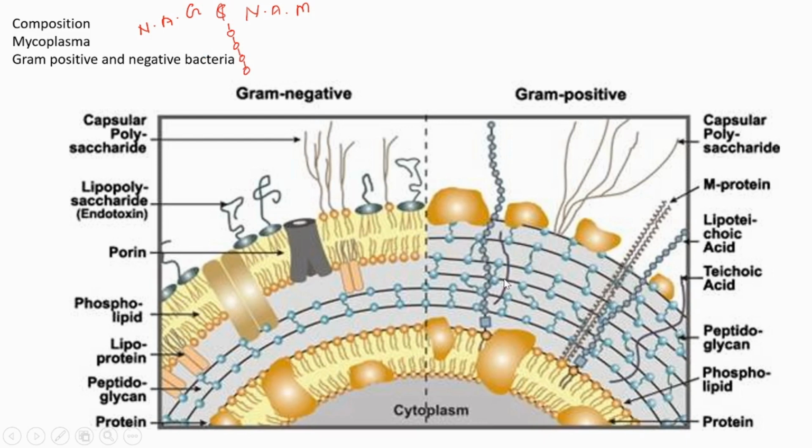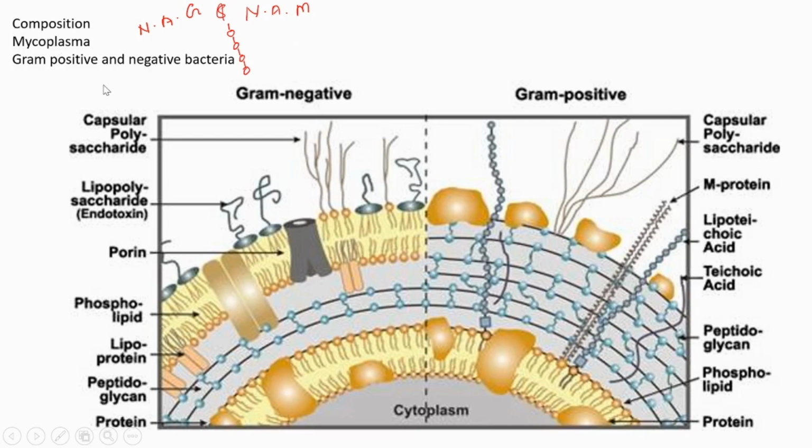Also, one more point is about mycoplasma. Mycoplasma means those forms that don't have this cell wall. Bacteria without a cell wall are called mycoplasma.